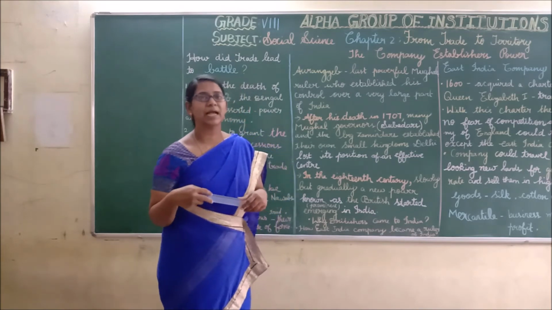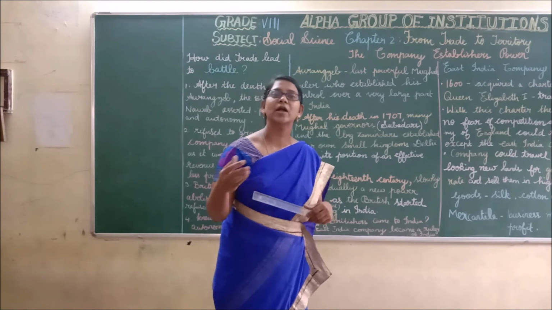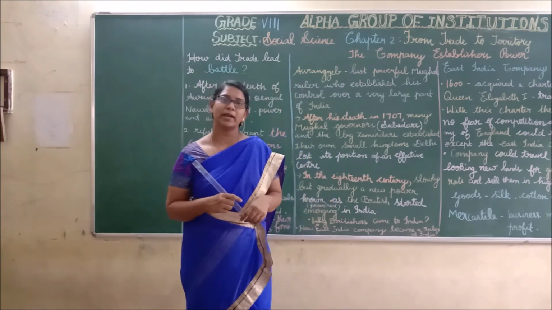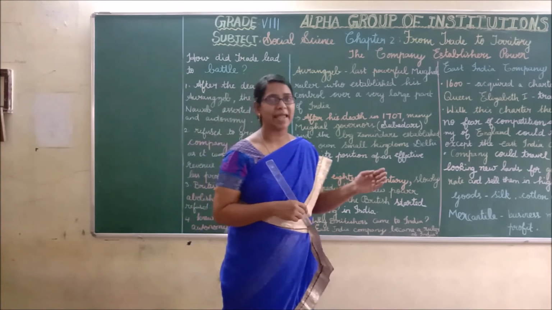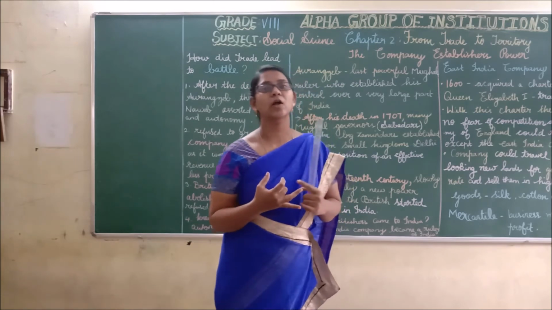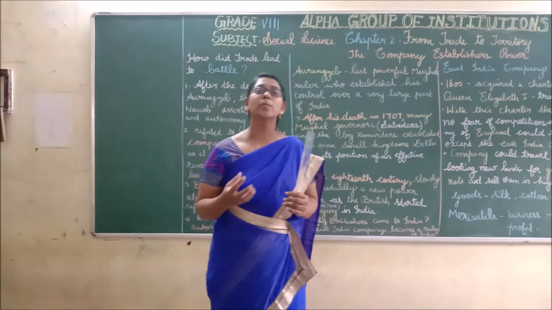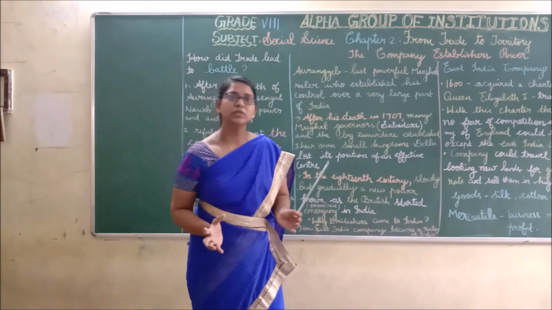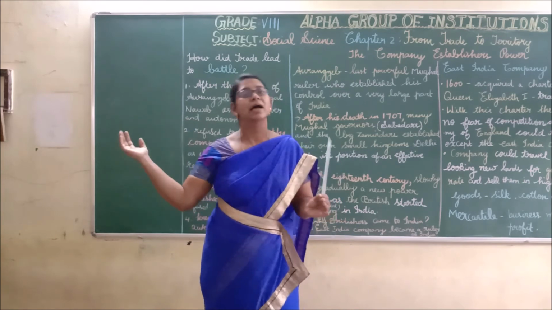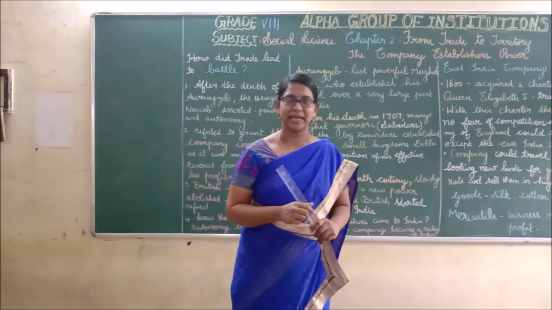The East India Company entered the East and got a charter from Queen Elizabeth I. And then after that they entered India for purchasing silk, cotton and spices, and they wanted to buy these goods at a cheaper rate and sell them at a higher rate. This type of business is called mercantile.